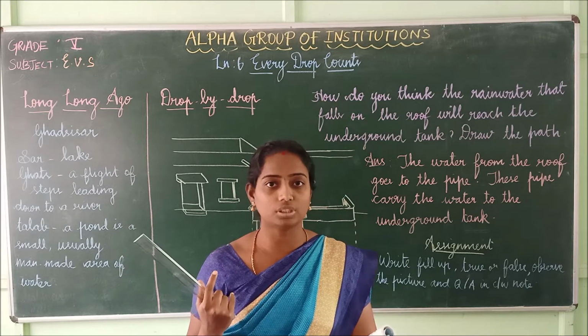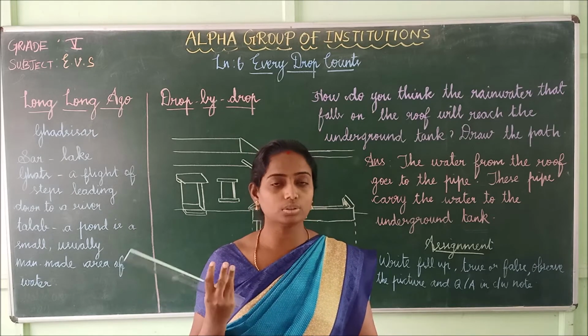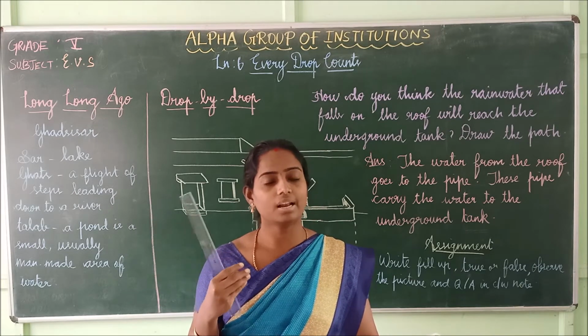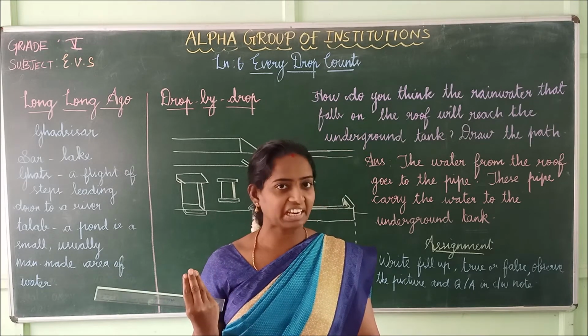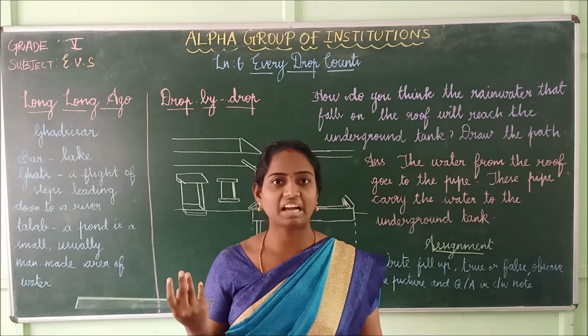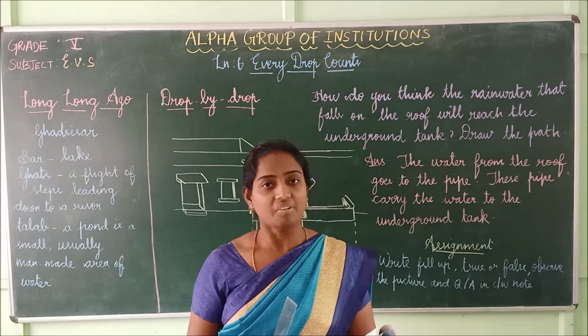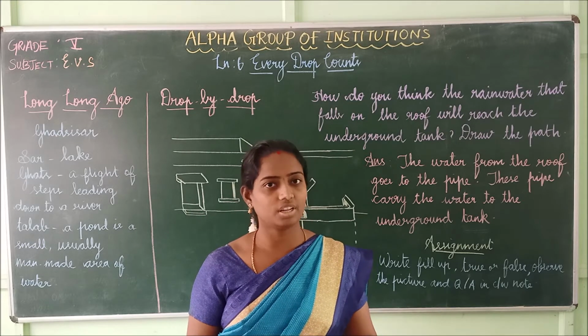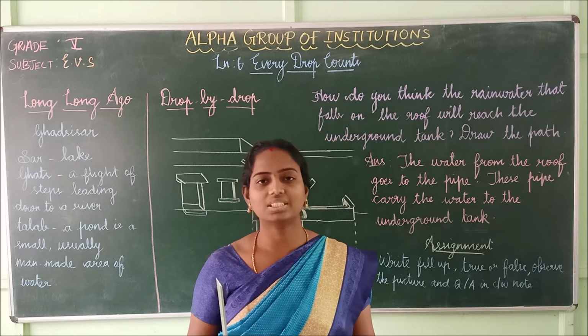But what they are saying, children, is that it is no more in use now, because so many buildings and colonies were built in these nine lakes. Now the water does not get collected in these lakes. Rainwater just flows away and is wasted. See how such big rivers are being wasted nowadays. So water is very, very important. So this was one small story they told about the lake.